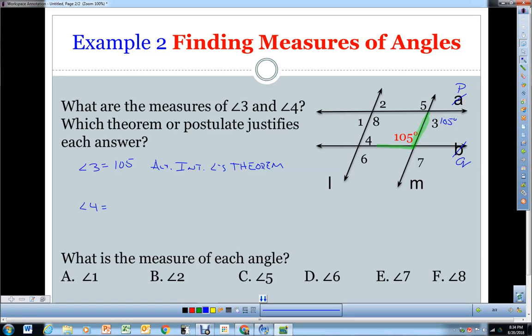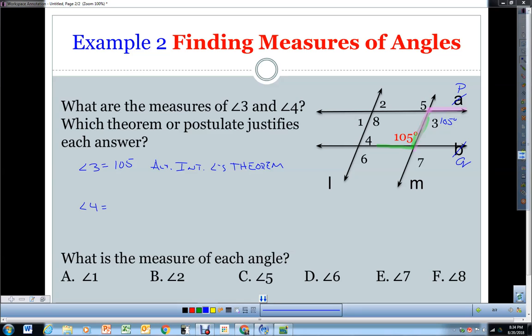So it touches line Q and line M. Then angle 3 touches line P and line M. The one they did not use was line L. You can put your thumb over this one so you're not looking at it and you're focusing just on this. So it becomes that P and Q are our parallel lines, and that makes 3 and 5 our alternate interior angles.